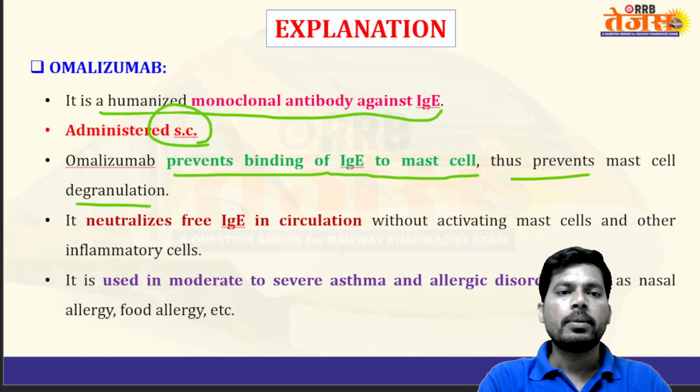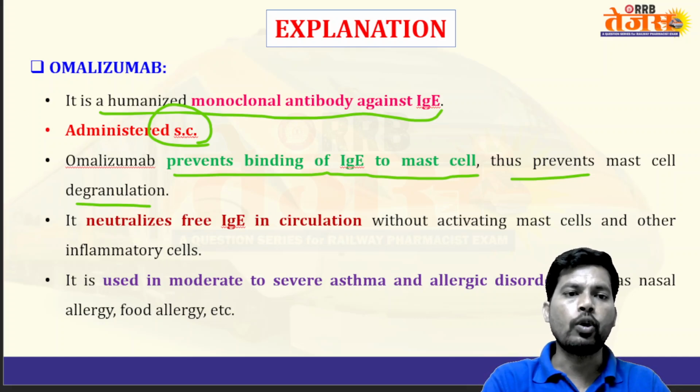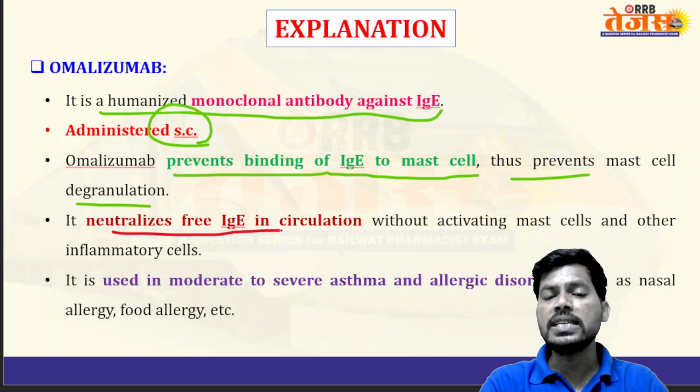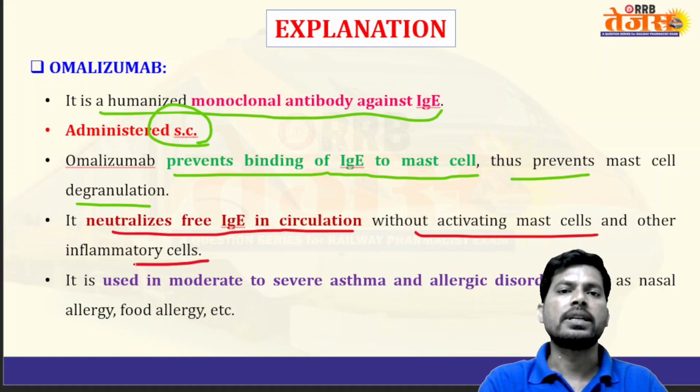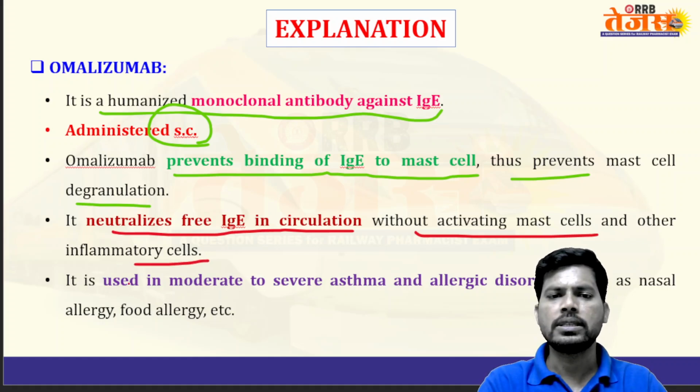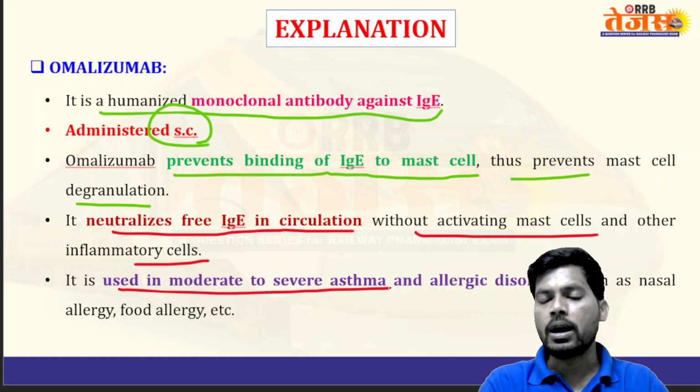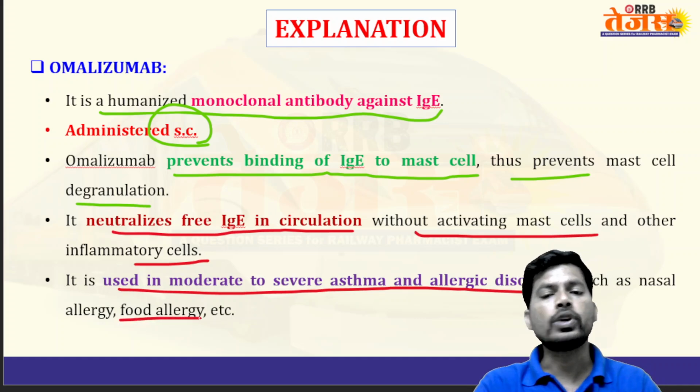Regarding the mechanism of action, what will omalizumab do? Omalizumab neutralizes free IgE in circulation without activating mast cells and other inflammatory cells, and it is used in moderate to severe asthma and allergic disorders like nasal allergy as well as food allergy.